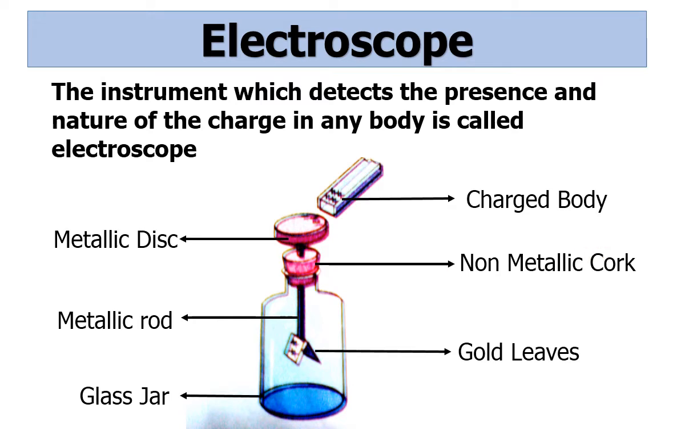So let us know how the electroscope works. If we bring a charged body in contact with the metallic disc, the metallic disc will gain some charge from the charged body, and the charge will pass through the metallic rod to the gold leaves. Since the gold leaves have the same nature of charge, they will repel each other and move away from their initial position. In that process we can consider the body is charged.